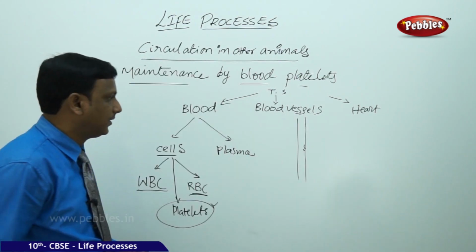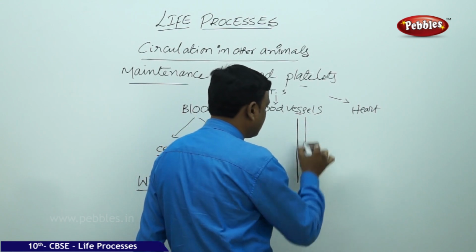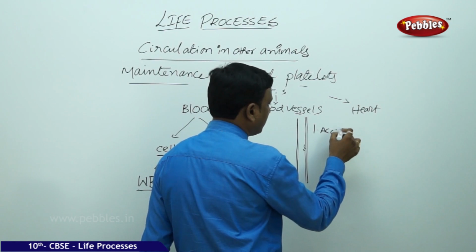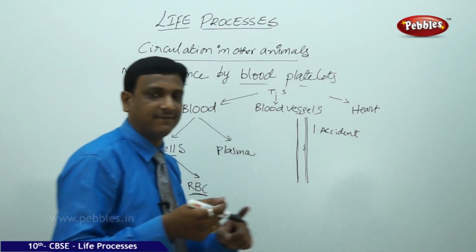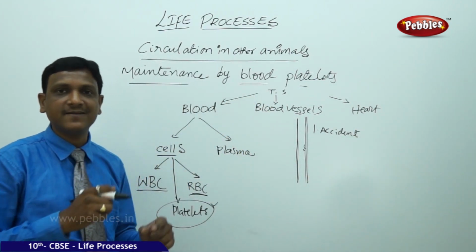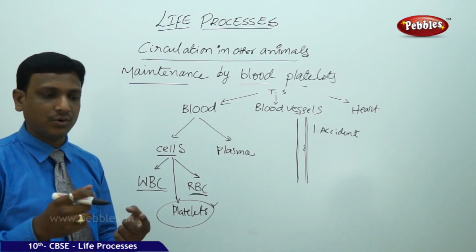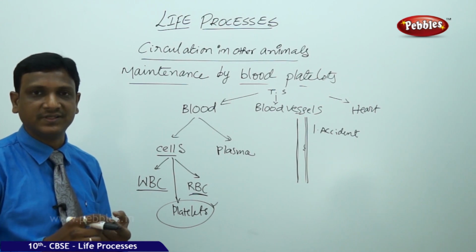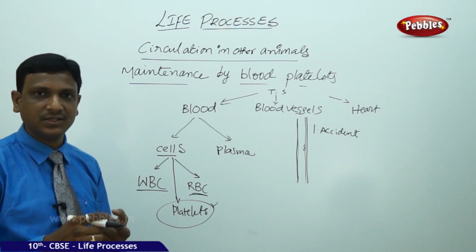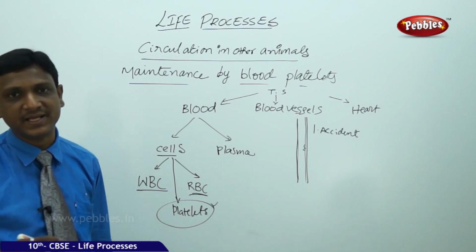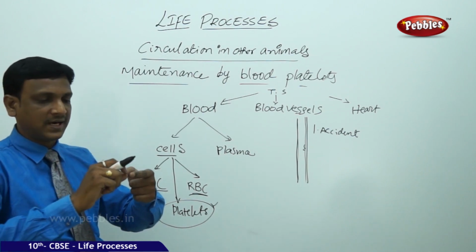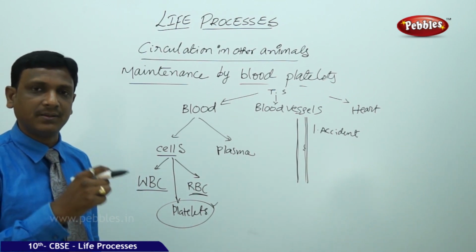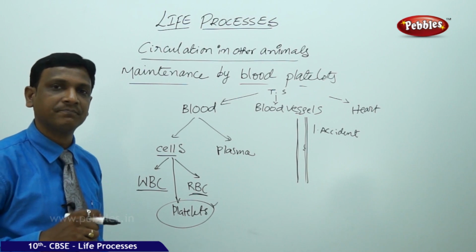to the blood vessels. And why are the blood vessels damaged? Maybe because of an accident. What is that accident? Accidentally, some knife while cutting vegetables or fruits. So you may have some cut. You cut your finger while cutting fruits or vegetables. Then what happens? You see blood coming out, bleeding takes place. You have cut your finger, in the sense your blood vessels are cut, they are damaged. Then the blood flows out from your circulatory system.